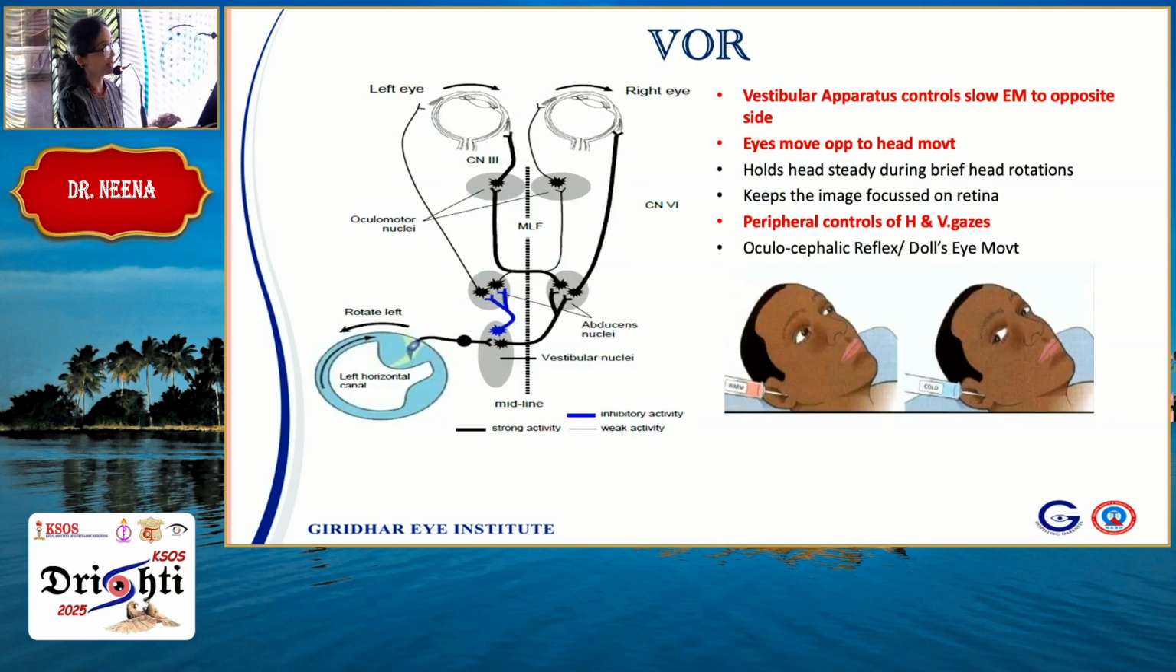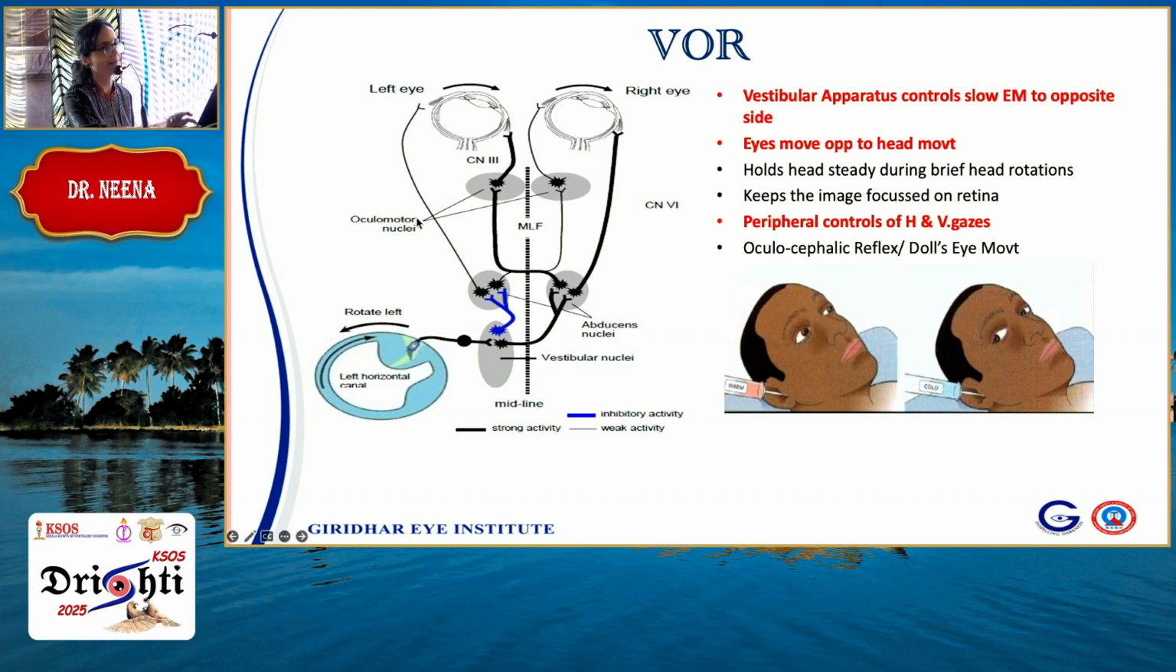A word about the vestibulo-ocular reflex. These are peripheral controls of horizontal and vertical gazes. Just remember that when you rotate your head to one side, eyes will naturally move to the opposite side. This is a basic reflex.